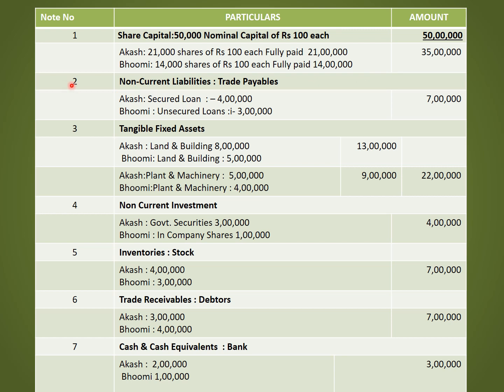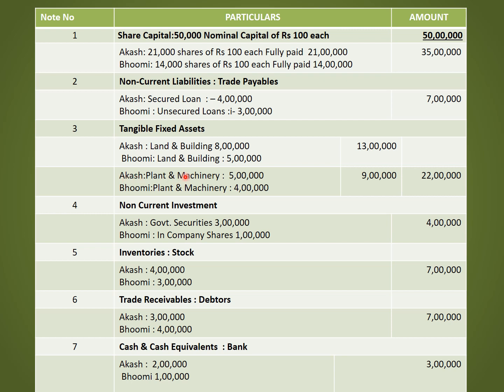Next, note number 2, non-current liabilities, that is long-term borrowings. Akash Limited, that is secured loan 4 lakh. Bhumi Limited, that is unsecured loan 3 lakh. Total 7 lakh. Note number 3, tangible fixed assets. Akash Limited, land and building 8 lakh. Bhumi Limited, land and building 5 lakh. Total 13 lakh.